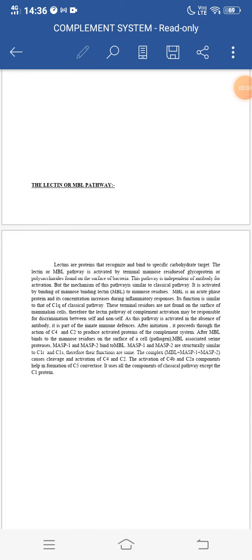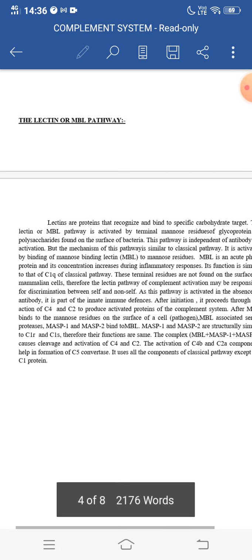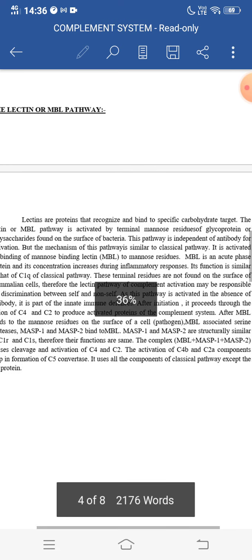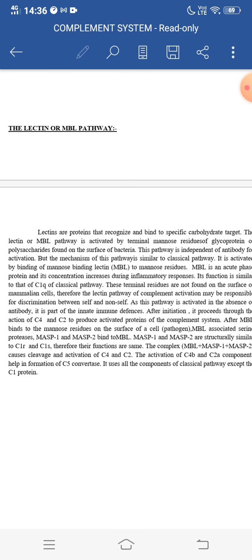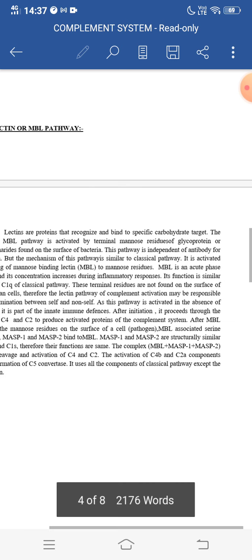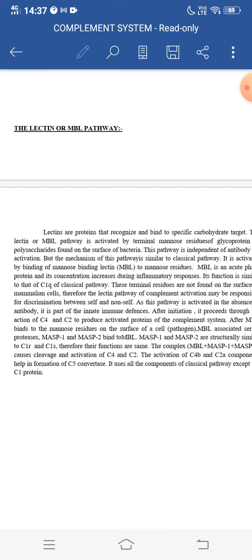Now the next is the lectin or the MBL pathway. These lectins are proteins that recognize and bind to a specific carbohydrate target. The lectin or MBL pathway is activated by terminal mannose residues of glycoproteins or polysaccharides which are found on the surface of bacteria. That is, these lectins are the proteins that will identify and bind to the specific carbohydrate target